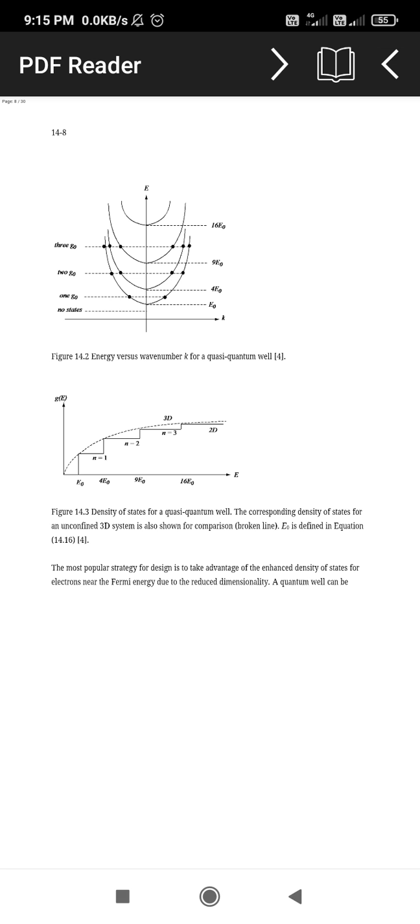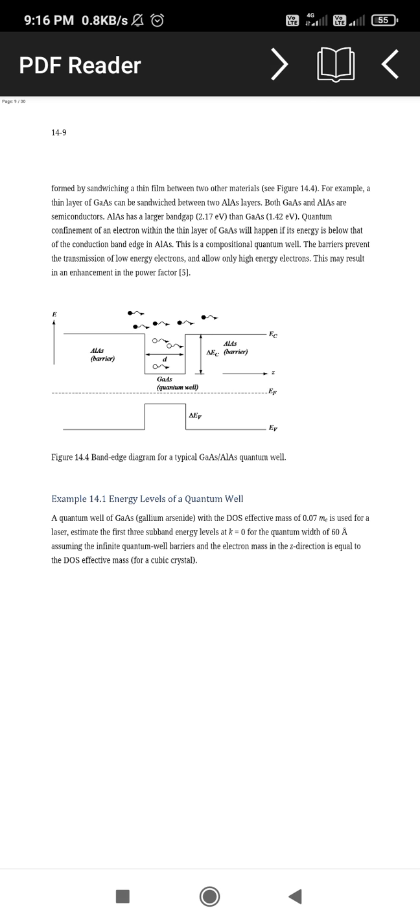Now this is the strategy to design the density of states and the electrons, that is Fermi energy is reduced for the dimensionless, and these quantum wells can be sandwiched between two different other materials, for example gallium arsenide. Now we can use here gallium arsenide and aluminum arsenide materials. This is the band diagram for quantum wells. That is the barriers. Two barriers are used, that is the quantum well.